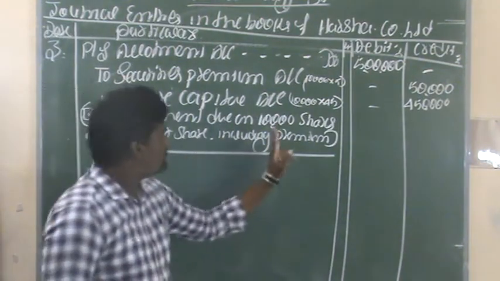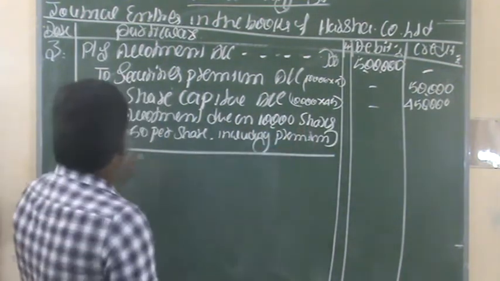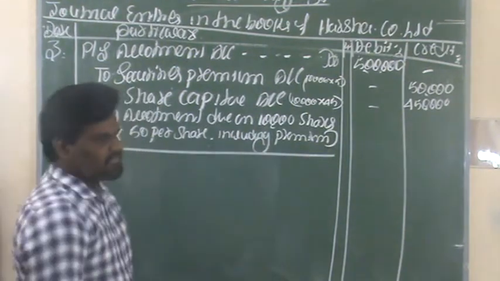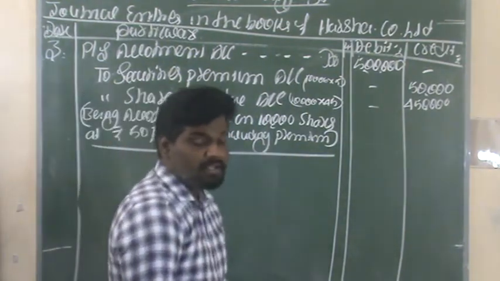Being allotment money due on 10,000 shares at rupees 50 per share including premium. This is the third entry for the allotment money due.